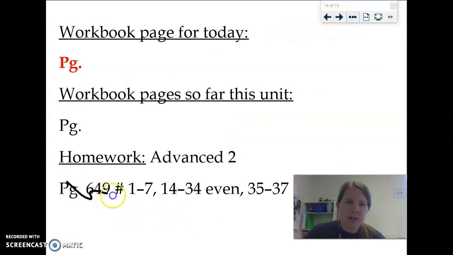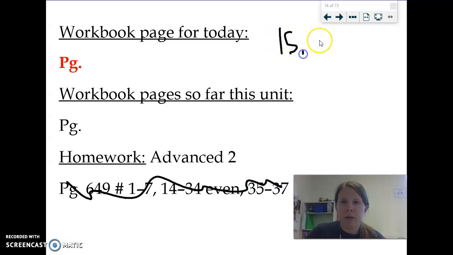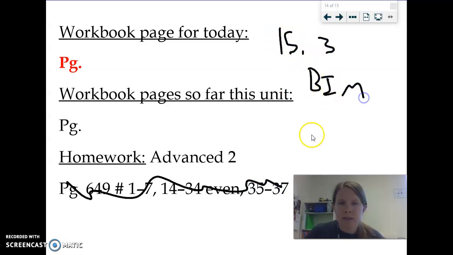And your last part, your homework here, let's talk about it. It is 15.3 on Big Ideas Math. This assignment is going to be due here on the, I think that's the 20, I keep forgetting the dates. 24th? Yeah, Sunday the 24th. Okay, so make sure you get that Big Ideas homework done and turn it in.